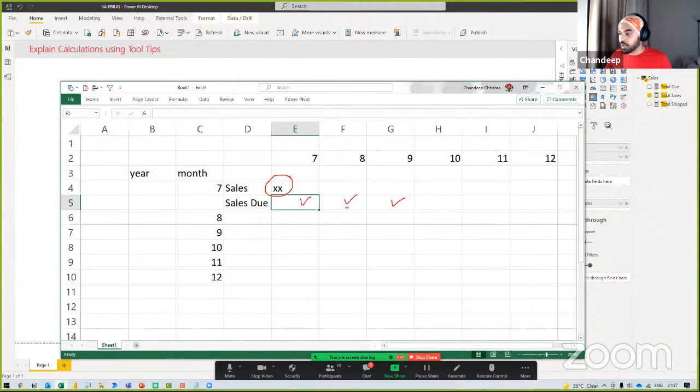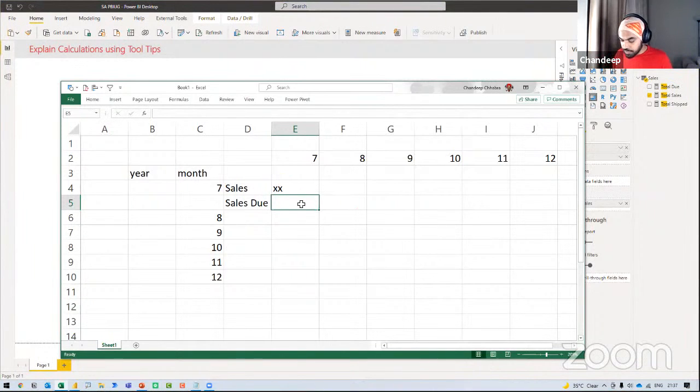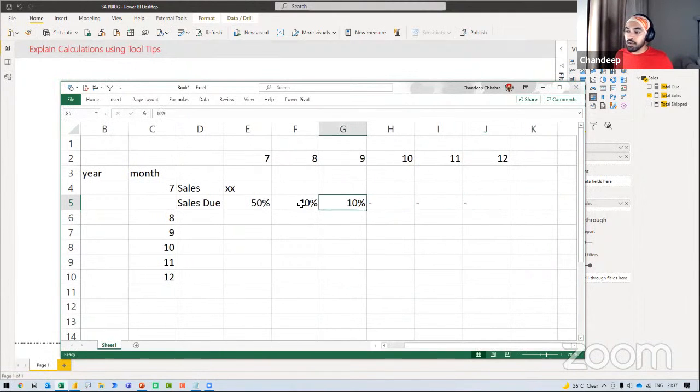due. So if, let's say, 50% of the sales is due in the current month, I just calculate that number and write 50% here. 40% becomes due here. So I calculate the number and write 40% here. And then eventually 10% becomes due here. And eventually this is like nothing. This is like nothing, right? This is how I'm trying to build it.